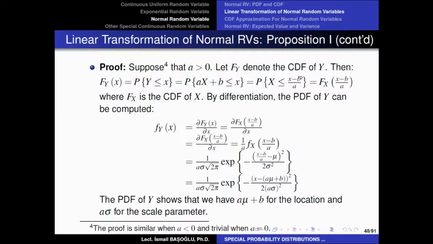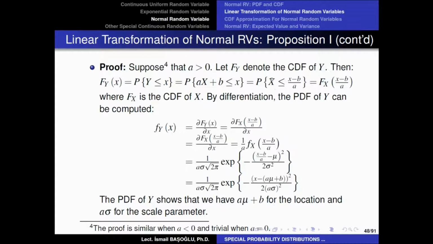The plus b moves to the right-hand side as minus b, and the multiplier a goes in the denominator of the right-hand side. And because a is specifically chosen as a positive value, the inequality sign does not change. If you do that, that probability will just be the cumulative distribution function of random variable X, which is capital F_X of (x minus b) over a.